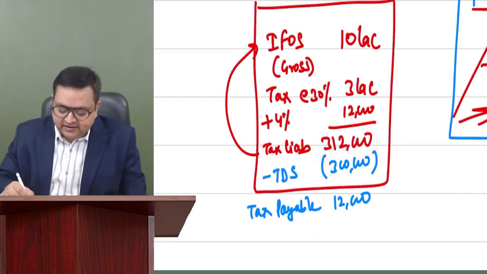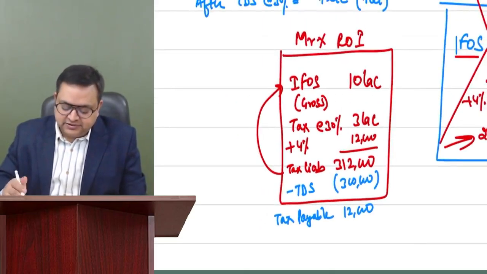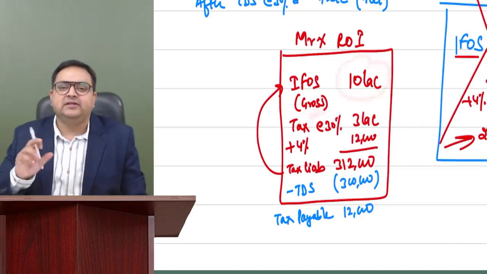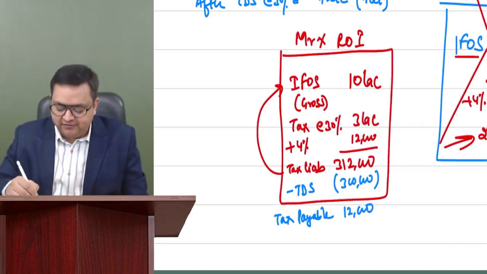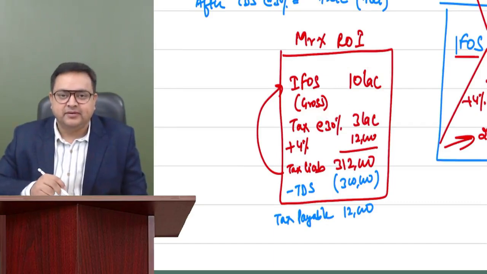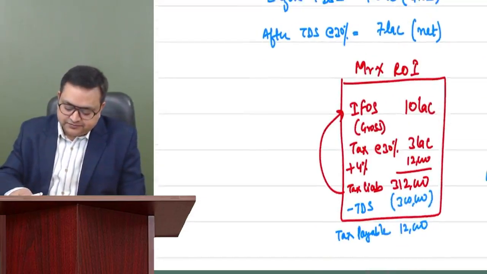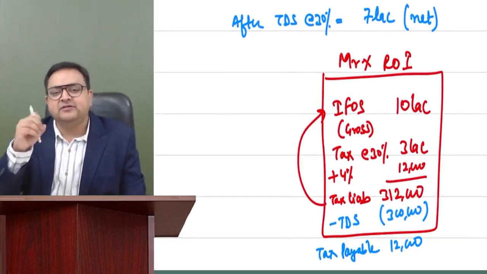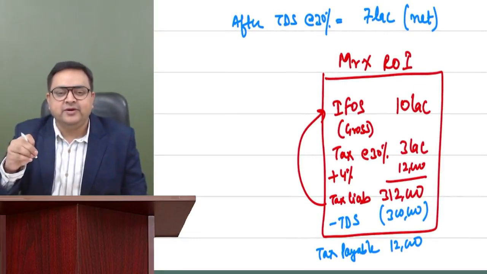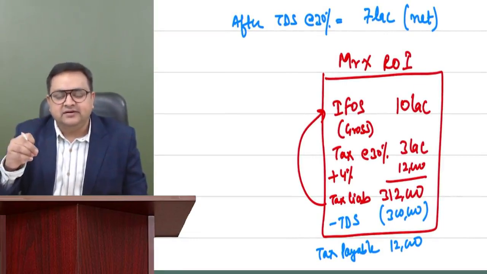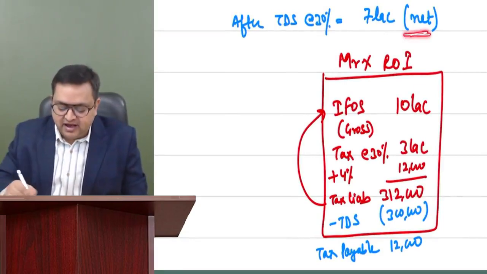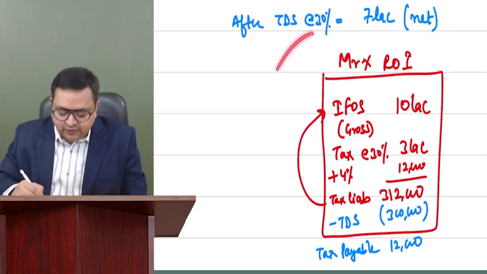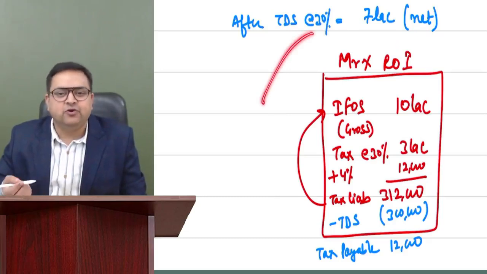But please understand that the income which is to be shown is always and always at the gross level, not at the net level. Now guys, if somebody tells you they are not giving you 10 lakh, they are giving you just 7 lakh rupees, if somebody tells you that this person has earned 7 lakh rupees net after 30% TDS, can you calculate on your calculator what the gross amount should be?